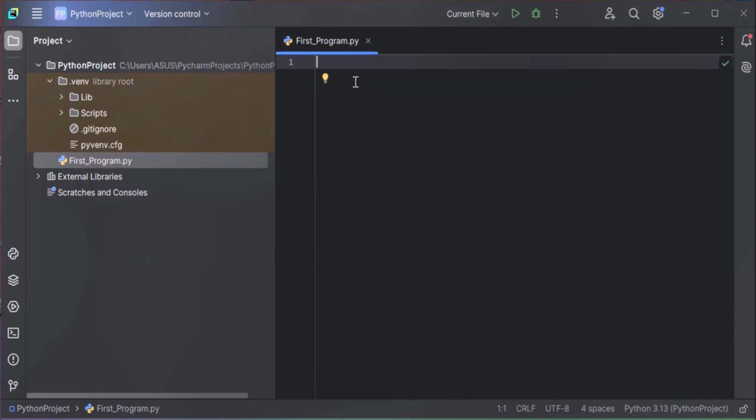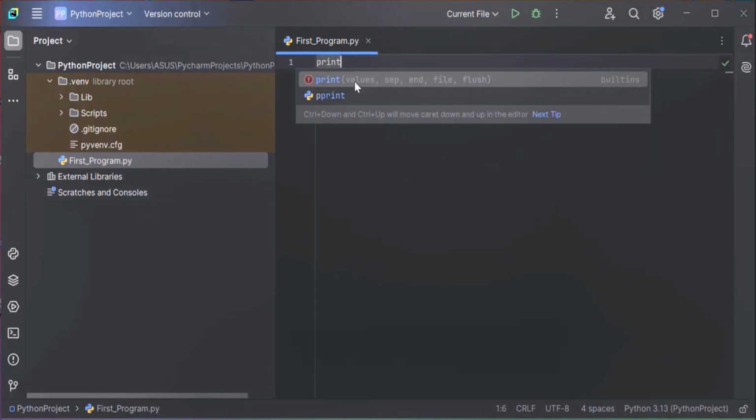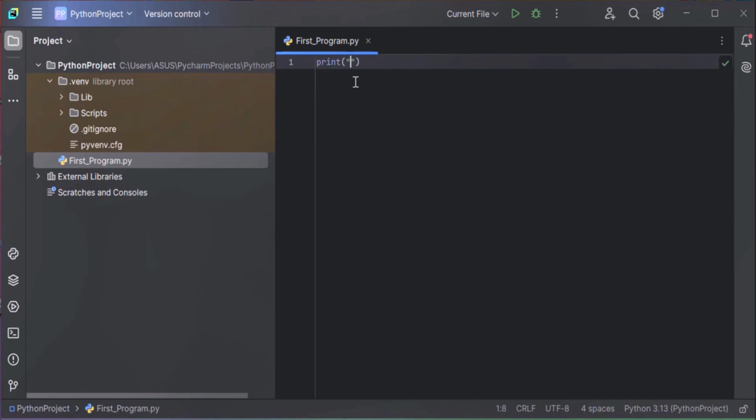Now we can write our Python code here. Let's print some message, like we can print first program or hello world, anything. So print method, and in double quotes you can write your message like hello world. Now this is our basic code to print a simple string or simple message.